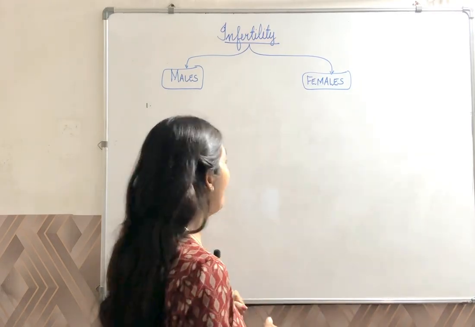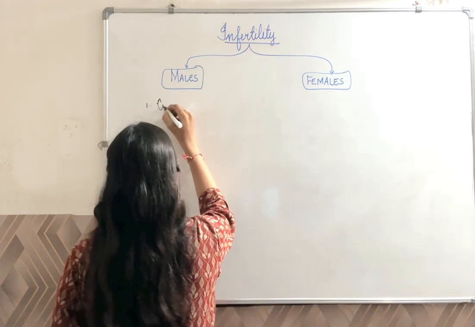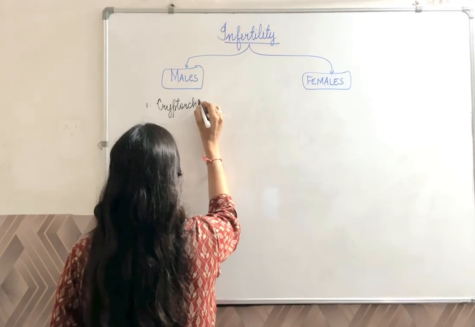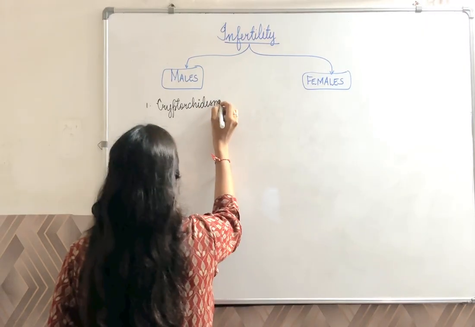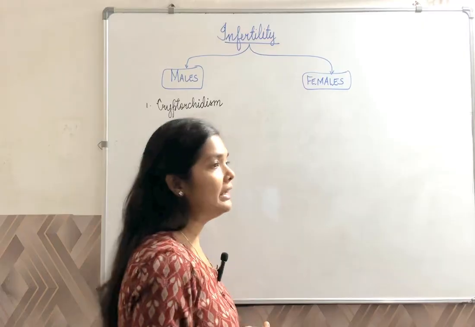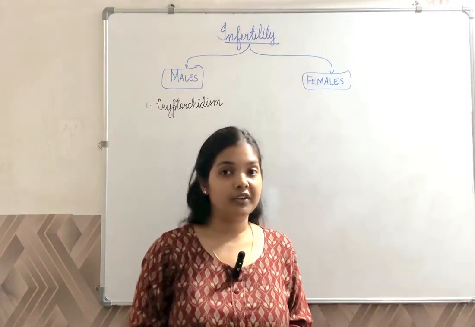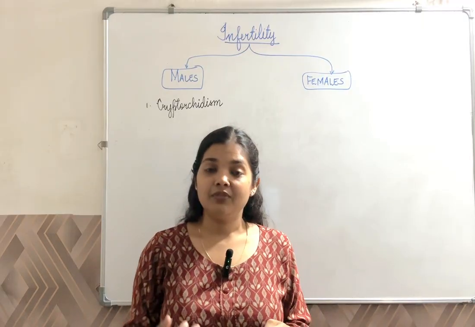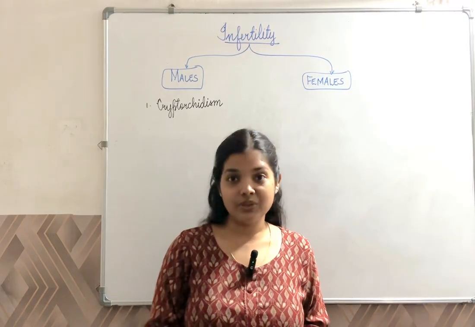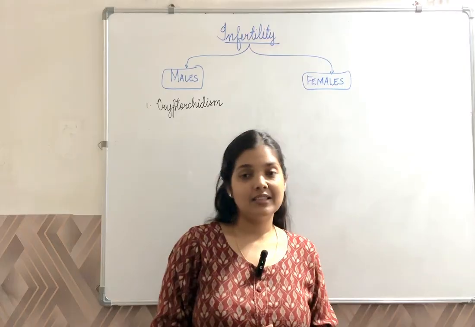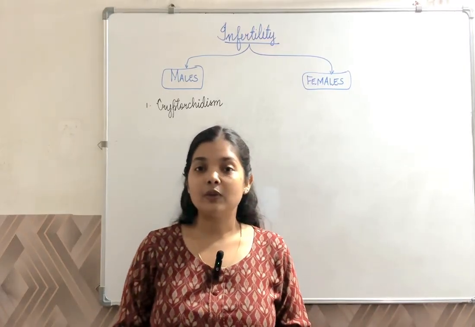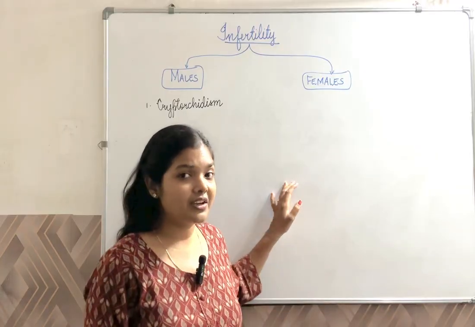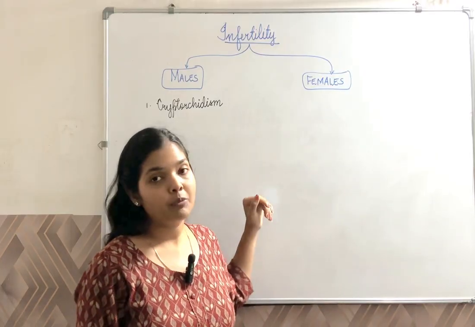That is again one important kind of infertility seen among males. In cryptorchidism, sperm production will be affected, because the scrotum helps in maintaining a temperature 2 to 3 degrees Celsius lower than body temperature, in order to regulate spermatogenesis.